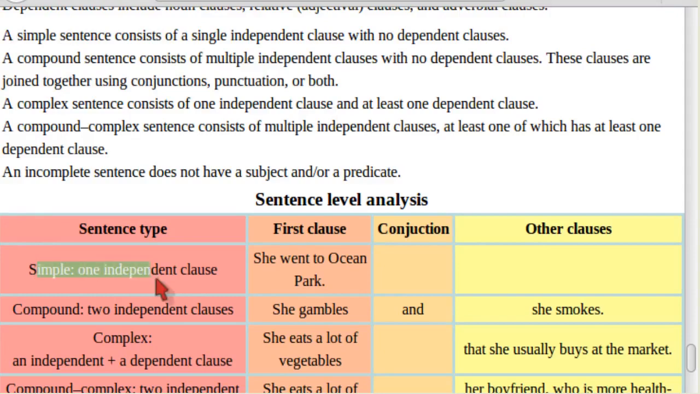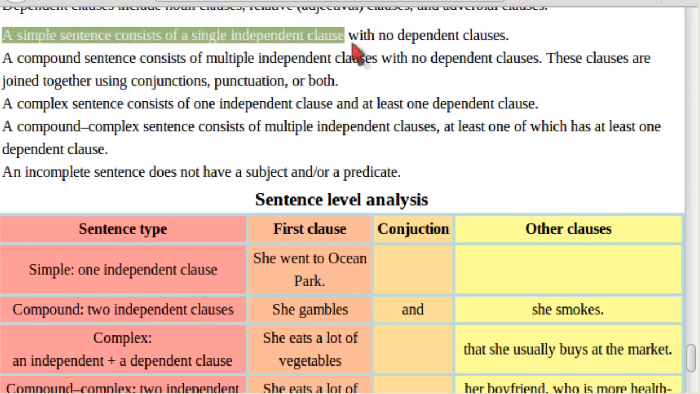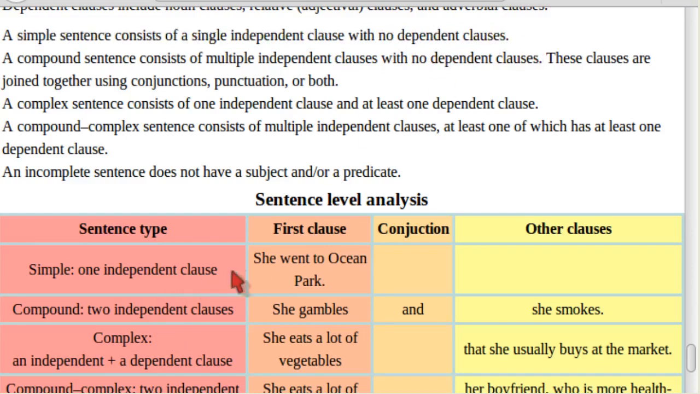So this will be the first example, a simple sentence. A simple sentence consists of a single independent clause with no dependent clauses. So she went to Ocean Park. This is just one clause. It has a subject, she, and the predicate went to Ocean Park. So this sentence consists of one independent clause.